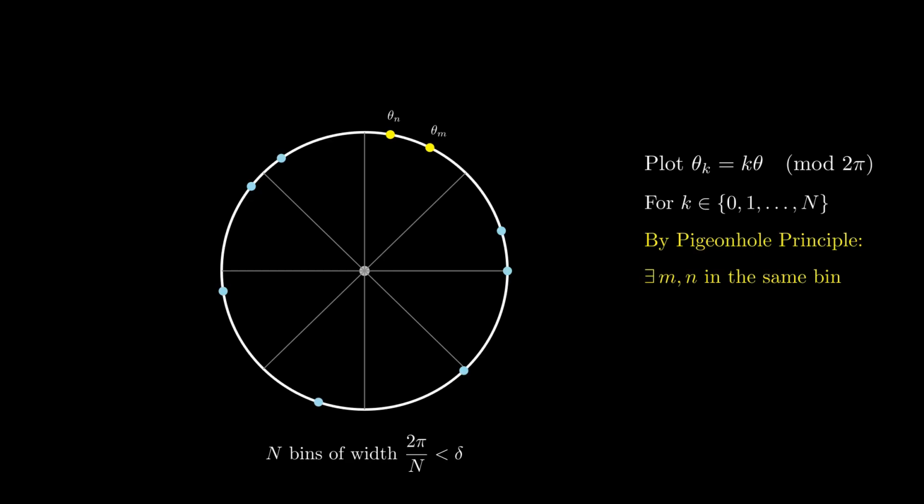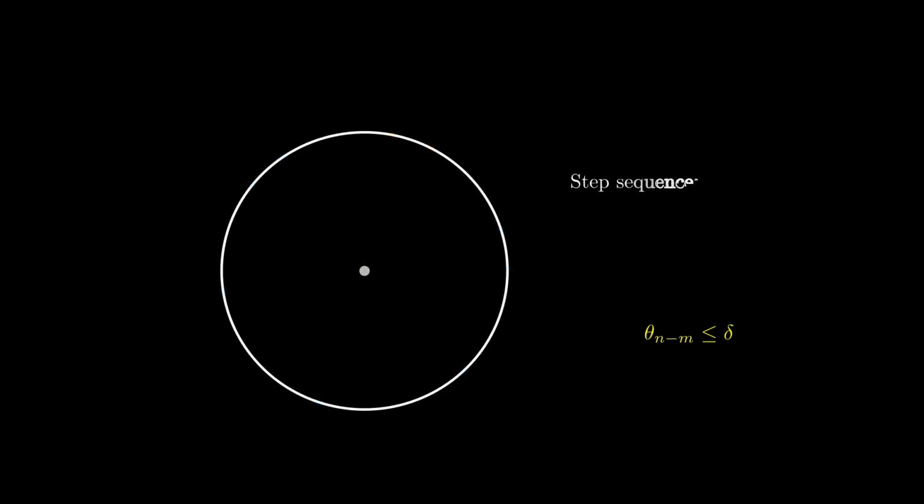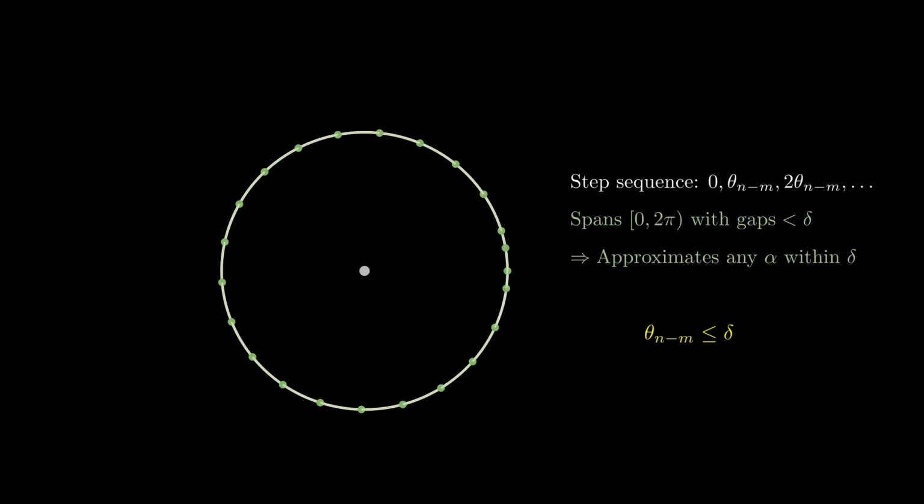Assuming theta_n is greater than theta_m without loss of generality, we have that theta_(n-m) differs from 0 by at most delta. If we then rotate by theta_(n-m) repeatedly until we complete a full revolution about the circle, we see that we end up with this delta-net for the circle, meaning that any point on the circle is within distance at most delta of at least one point on the net.